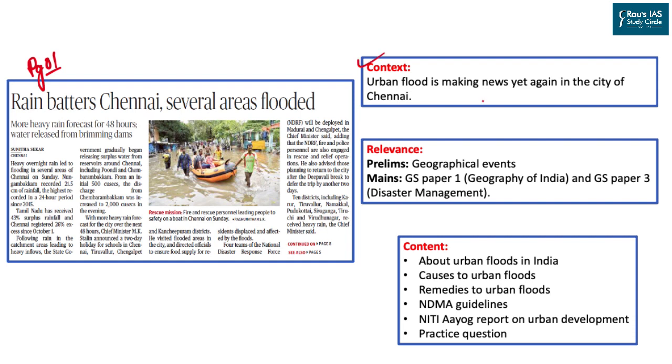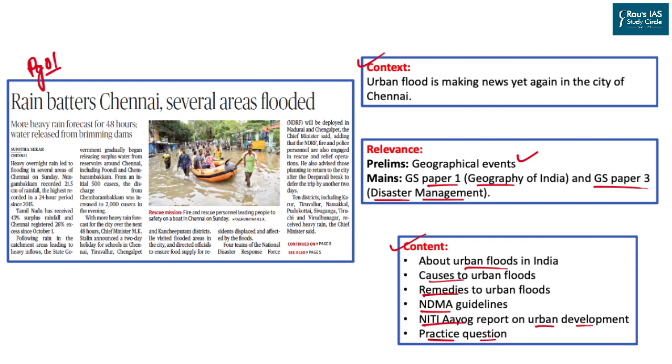Given the context of this article, this topic is important from the geographical events perspective for the prelim examination, and in the mains examination it is relevant for General Studies Paper 1 under the heading of geography, and in General Studies Paper 3 under the heading of disaster management. Content for this article would include urban floods in India, causes of urban floods, remedies or mitigation of urban floods, some of the NDMA guidelines, important pointers given by the Niti Aayog on urban development with respect to flood management, and lastly we will look into one practice question attached to this topic.